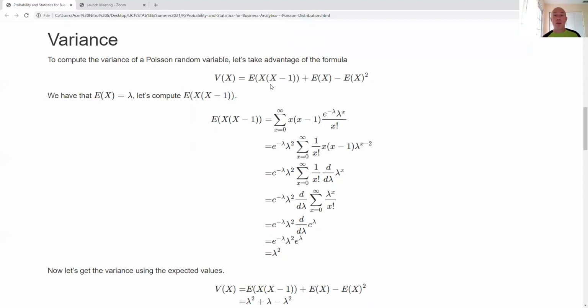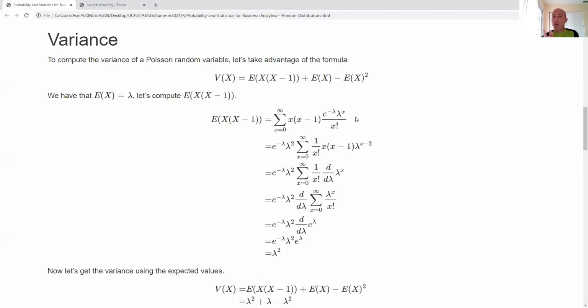And the reason why this one is good is because if I can set something up like a derivative, a second derivative in particular, this sets me up to be able to accomplish things. And that's exactly what I'm about to do. So let's go ahead and compute the expected value of x times x minus 1. Well, by the definition of expected value, it's just a sum of x times x minus 1 times the probability. And I add them all up.